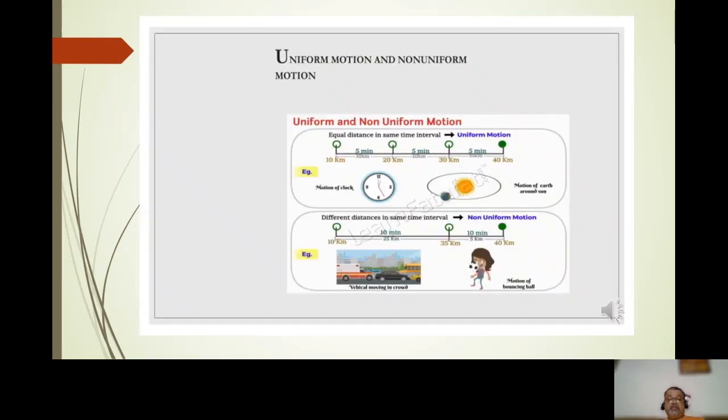The same is described to you in a graphical way. For uniform motion, a classic example is the rotation of the clock and the motion of the earth around the sun. For non-uniform motion, the classic example is the car in traffic.